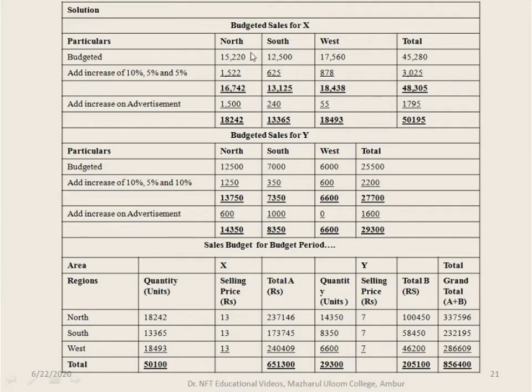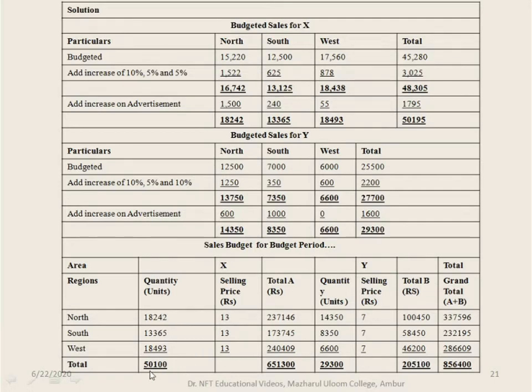Coming to the product Y, budgeted sales is 14,350 into 7 rupees, 1,00,450. Then 8,350 into 7, 58,450, and 6,600 into 7, 46,200.